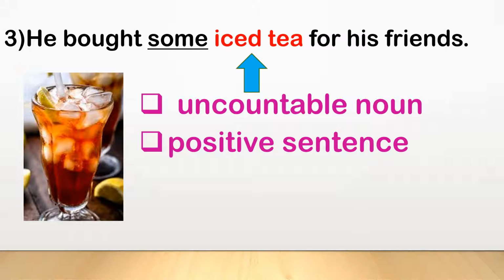Now next example is, he bought some iced tea for his friends. Children, iced tea is an uncountable noun and this is a positive sentence. So, we use the word some in our sentence. And our sentence is, he bought some iced tea for his friends.